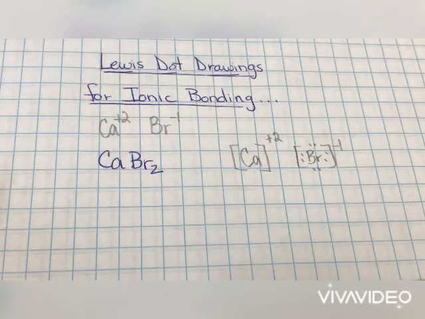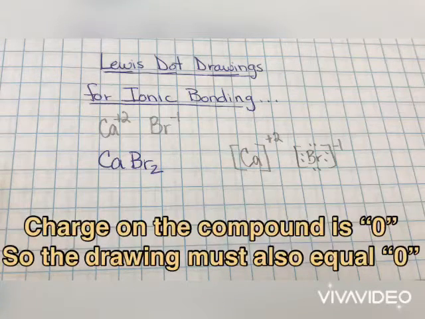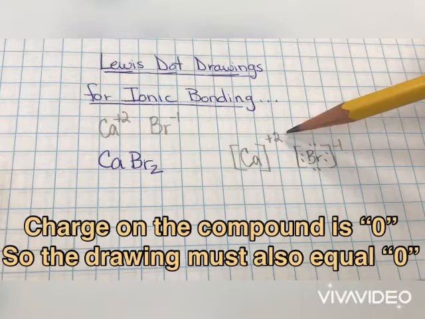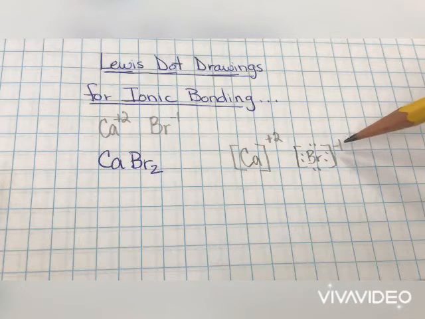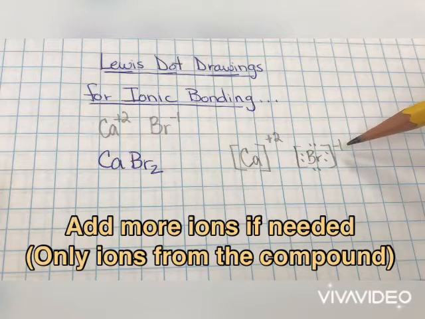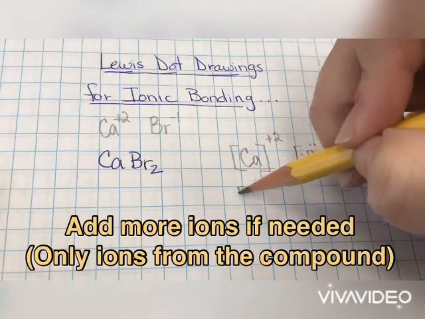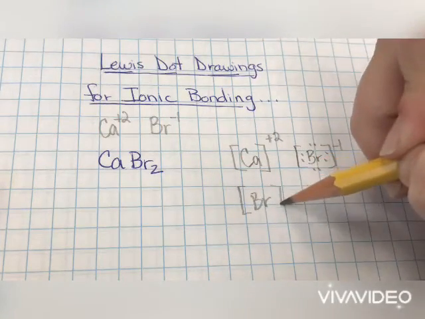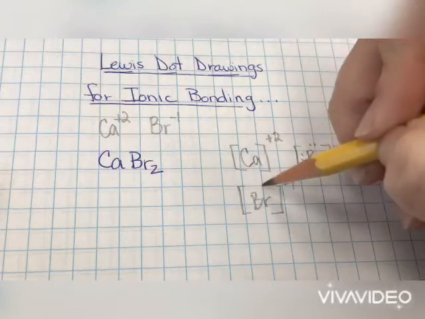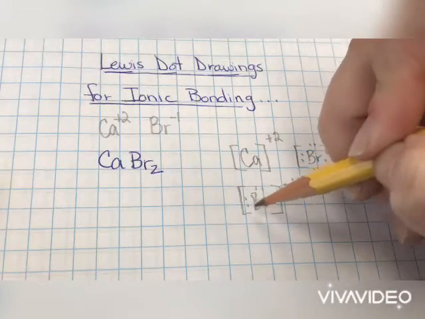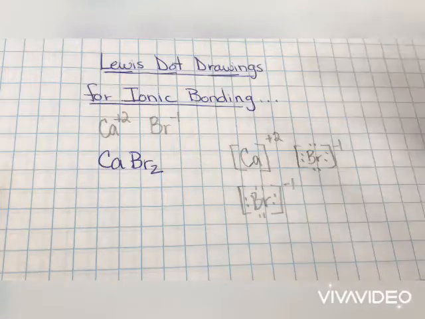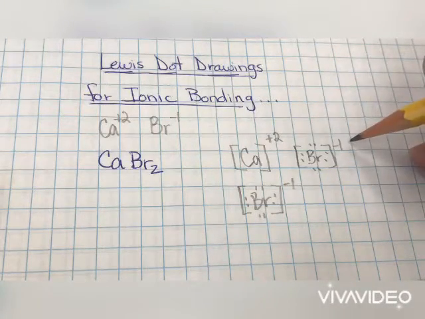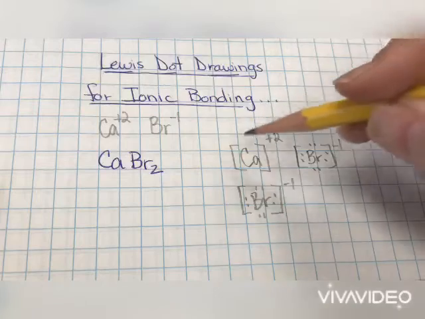To double check our Lewis dot drawing, we need to make sure the final charge when they're put together is 0. If you notice, calcium is a +2, bromine's a -1, that leaves us at a +1, and that is a problem. In order to fix it, we're going to simply add in one more bromine. It's going to look the same as the other one. Brackets, -1. Being negative means it gets 8 dots. And now I've got a +2, -1, -1. That gives me a 0.